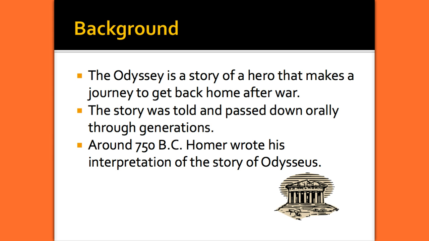When we hear the word Odyssey now, it often refers to a journey. That's because this story is famous. It's so famous that it was told and passed down orally through generations. People would sit around the fire at night telling stories to each other, and the Odyssey was a popular story. Around 750 BC, Homer wrote his interpretation of the story of Odysseus. Homer is credited with the story today because it's his version that we read.